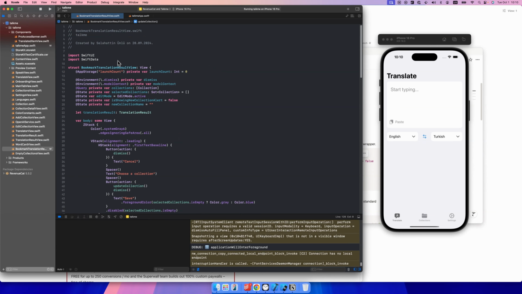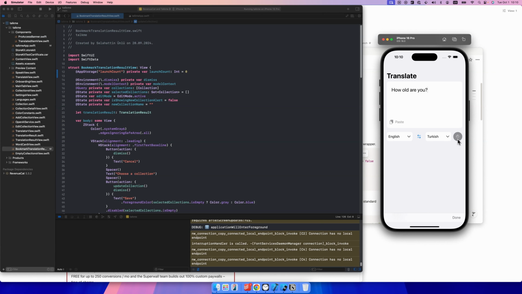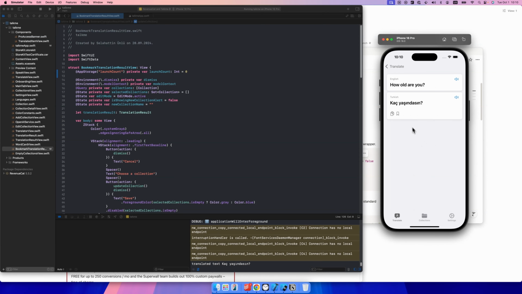And the second piece of information I'm storing: right now, when the user translates something, like "how old are you," after translating that sentence they can add the translation result into one of the collections they created.